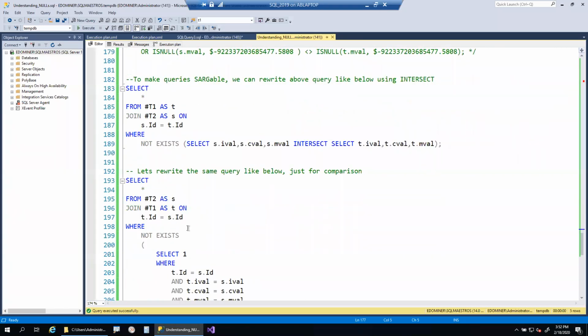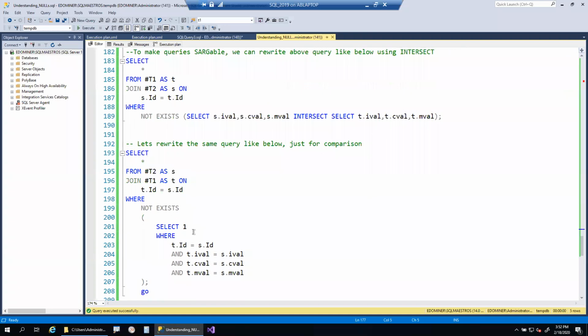So these are a couple of advantages of using intersect, and a few things about how SQL Server treats nulls differently in different elements.